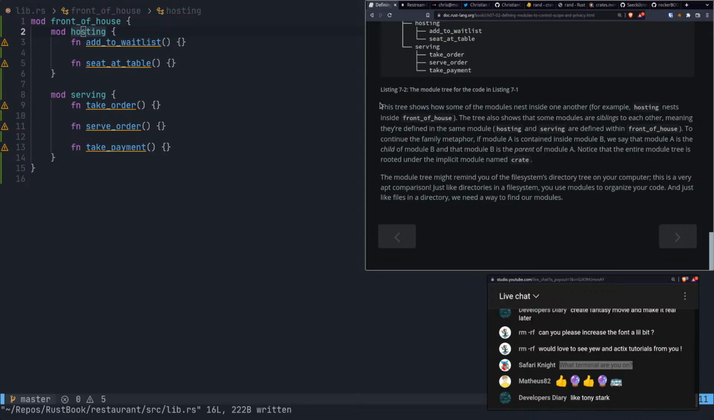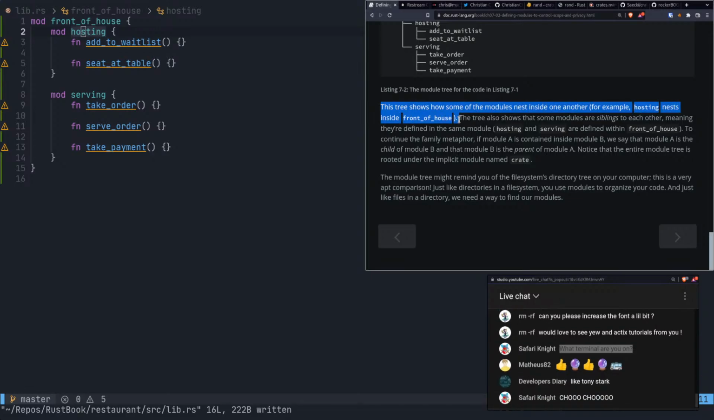Okay, hopefully that's enough. This tree shows how some of the modules nest inside one another. For example, hosting nests inside front of house.